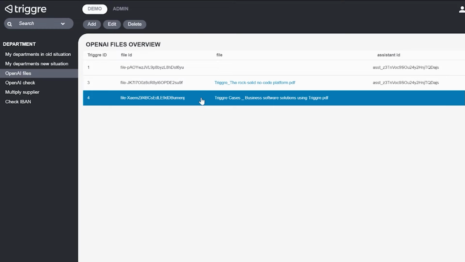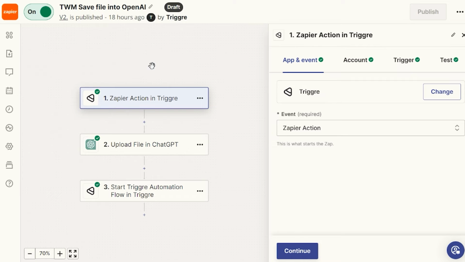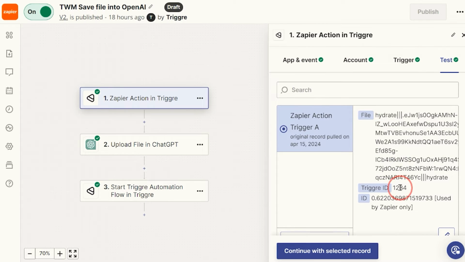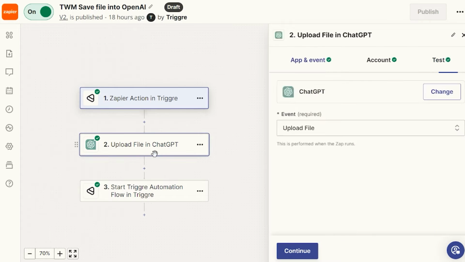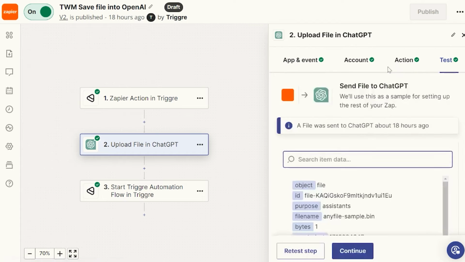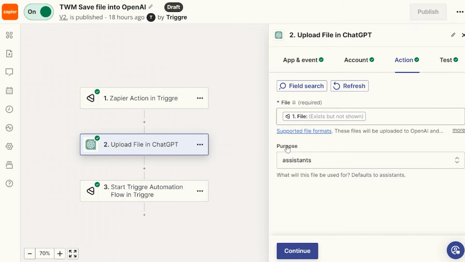Let me switch to Zapier to show you what we've done there. I've created a Zap, which is triggered by Triggre. As you can see here, what I do is I send a file and a Triggre ID to Zapier. From there, I upload the file to ChatGPT, and it is important in this case to use assistants as a purpose. So it's actually uploaded to your personal assistant or your company's assistant.